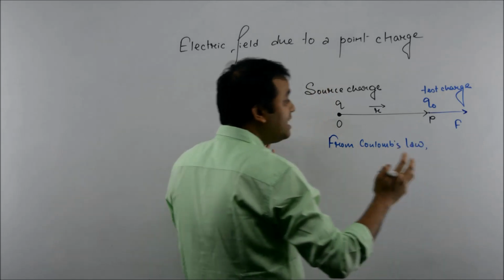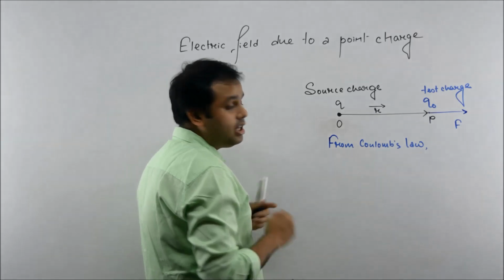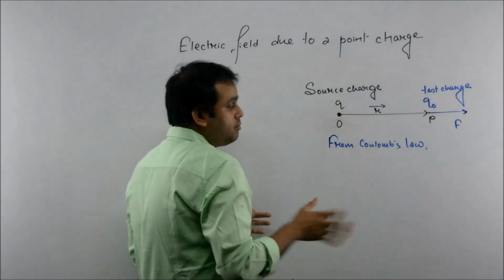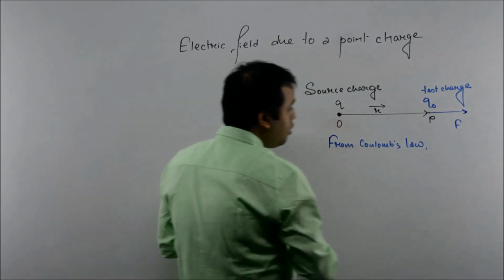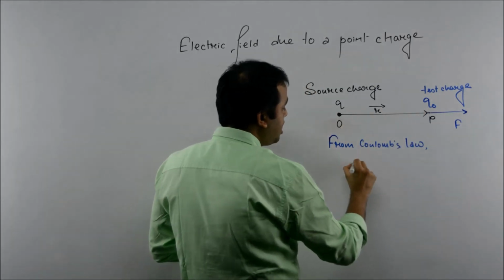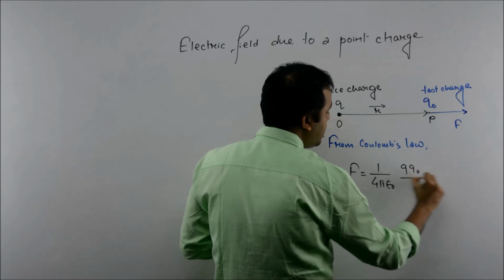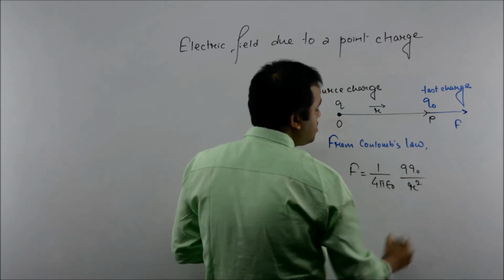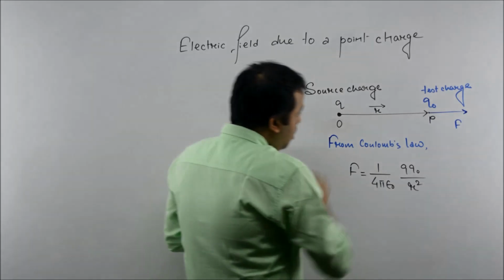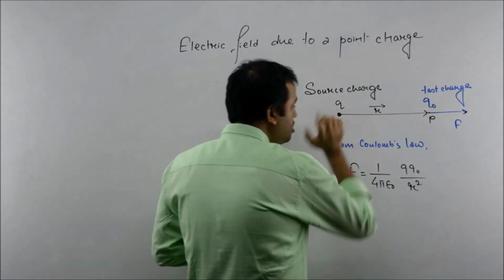I am not writing the entire language here. I will also attach the notes in PDF format. In the PDF, you can see the language from that note only. So from Coulomb's law, we know that force exerted on this charge Q naught due to this charge will be given by 1 by 4 pi epsilon naught, product of two charges divided by square of distance between them. Clear? So this is the force exerted on Q naught due to this charge.